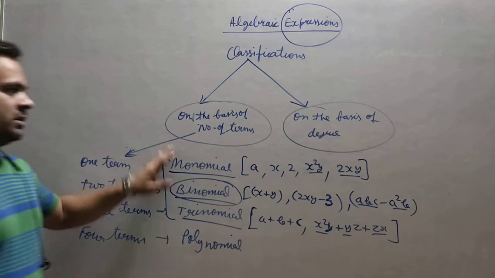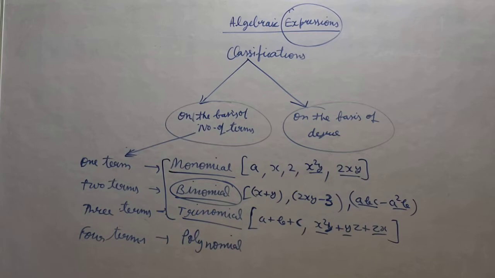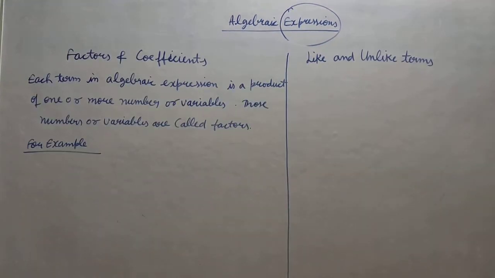Right. Now I am coming to the next point, which is related to like terms. What do you mean by like terms? And suppose I am also saying coefficients. There are two things we will discuss one by one: factors and coefficients. On the other side I have written like and unlike terms. We will discuss one by one.